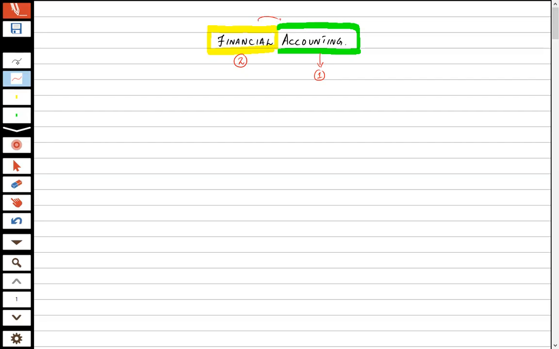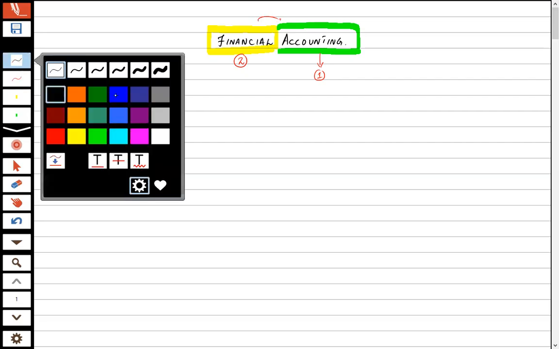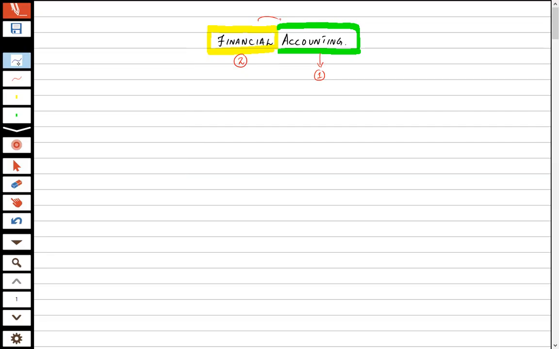To know what accounting is, we have to address some questions. First of all, obviously, like any other course, like any other subject, we need to know what is accounting. Secondly, the question we need to address is when accounting is done.